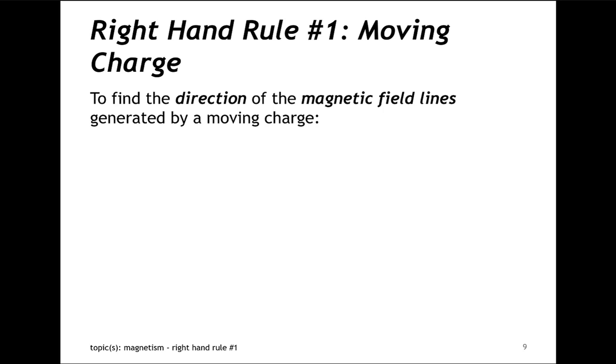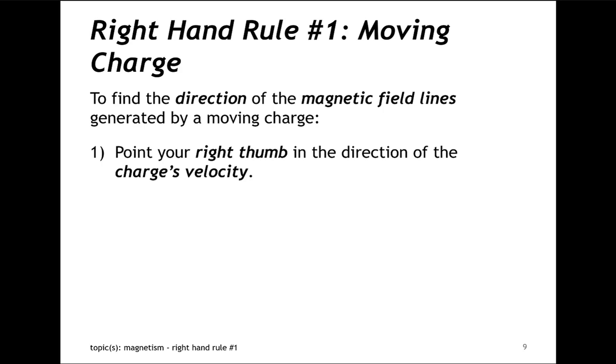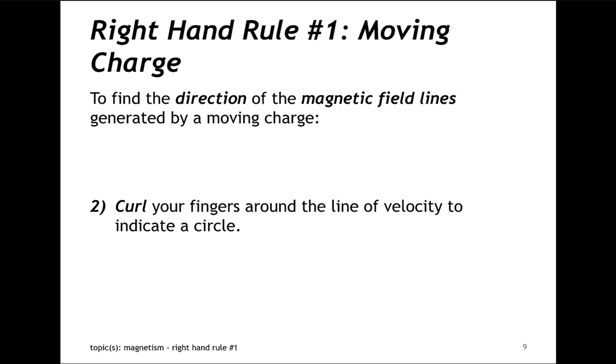It allows us to find the direction of the magnetic field lines generated by those moving charges. And to do that, the first thing we have to do is take the thumb of our right hand and point it in the direction of the charge's velocity.